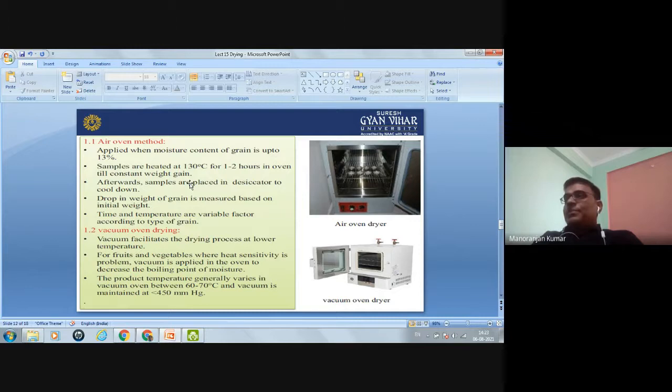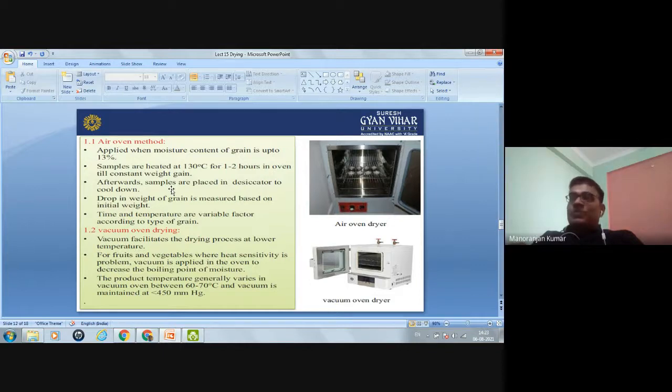Afterward, the dried samples are placed in a desiccator to cool down. After that, the drop in weight of the grain is measured because some water is evaporated. So obviously, the weight of the grain will be reduced.